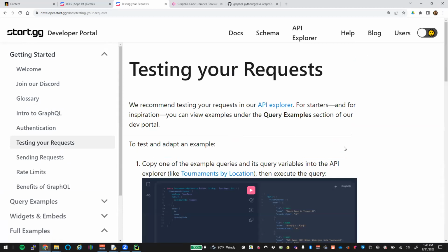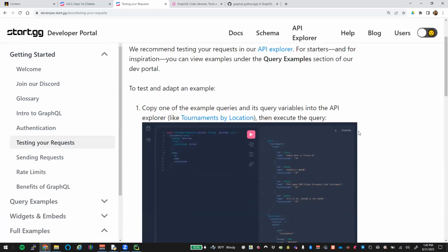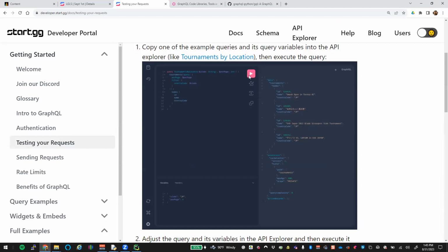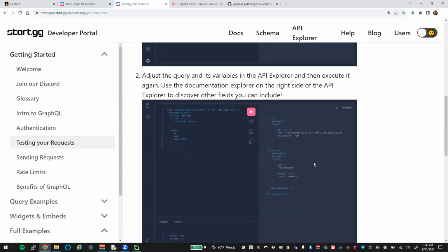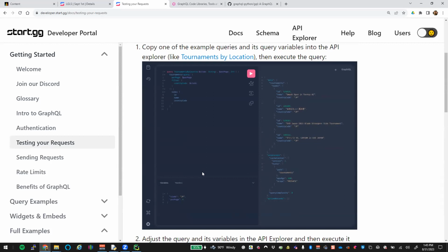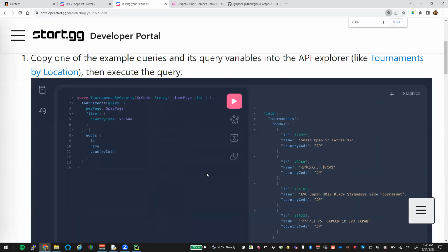If we want to test a request, we could grab this example here. See if I can get a good example here. Of course, they send us a screenshot, not an actual thing. Super helpful. All right, so we have this query.